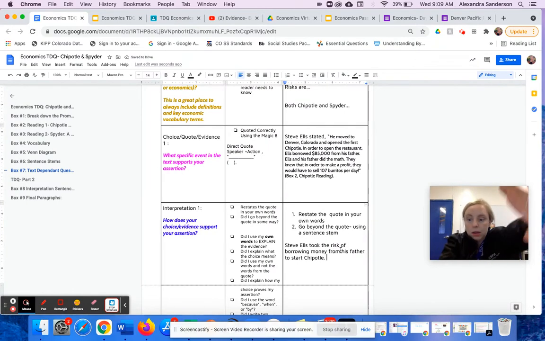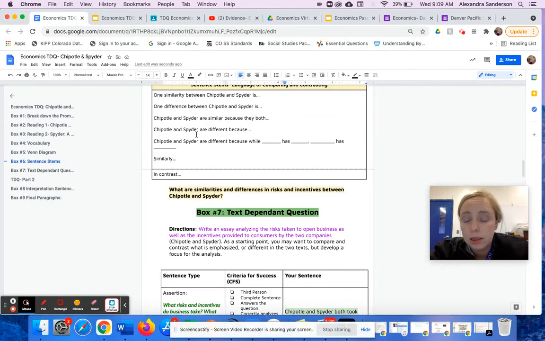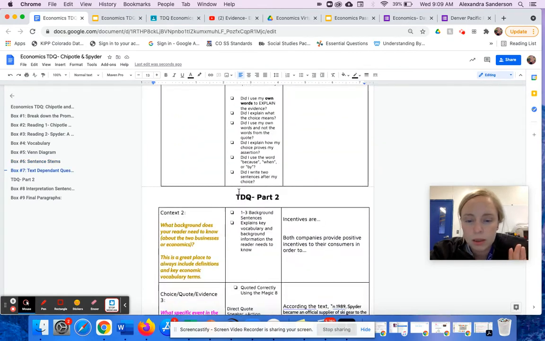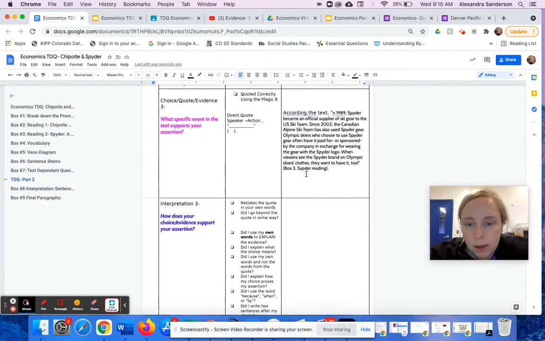Now I need to go beyond the quote, and use a sentence stem. There are sentence stems up here that you could use to talk about similarities and differences, but since I haven't talked about Spider yet, I'll probably use that for my second interpretation. So right now I'm going to scroll down to the sentence stems about interpretation. And I'm going to use cause and effect. Because of this decision, he was able to open and sell more than 107 burritos a day and pay back his father. So the risk paid off. That's also an inference I could make. This reveals that the risk he took borrowing money paid off. So I'm going to add that to my interpretation.